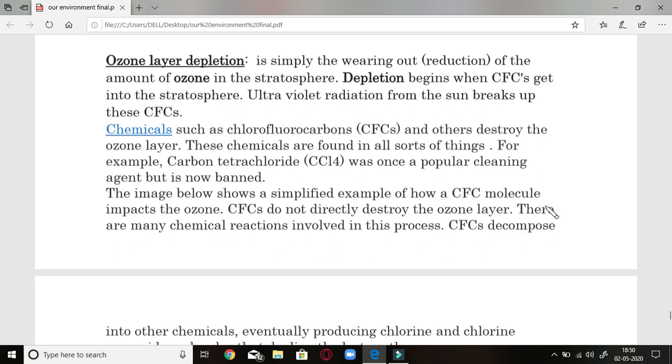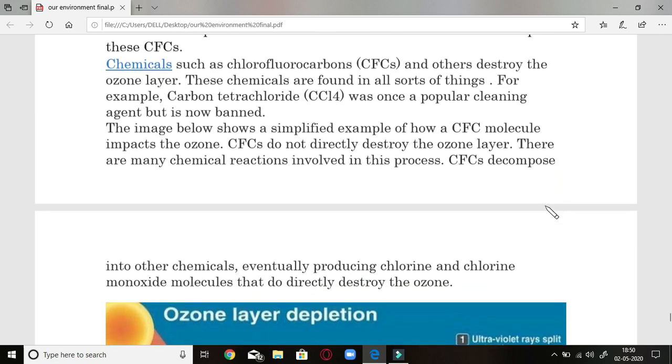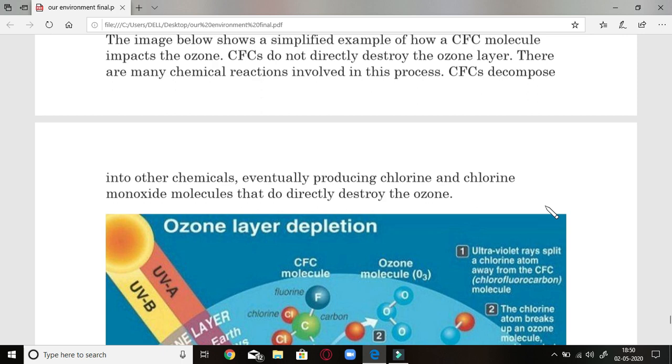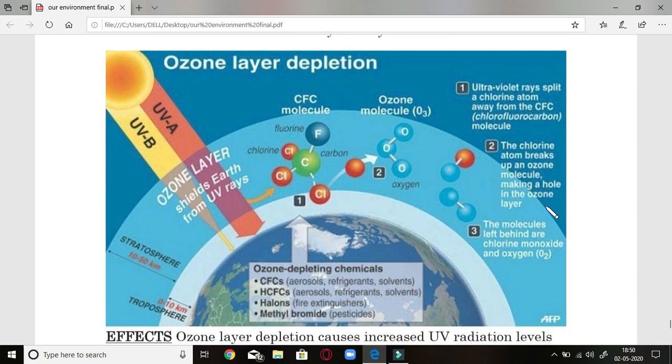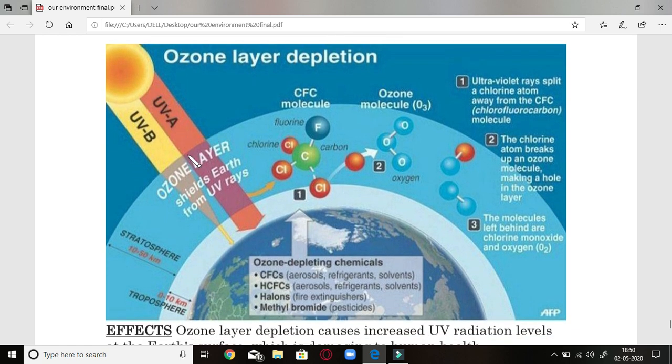Now next, the image below shows a simplified example of how a CFC molecule impacts the ozone. CFCs do not directly destroy the ozone layer, but there are many chemical reactions in the atmosphere which help in destroying it. Let us see that. UV rays will try to enter our atmosphere. Now if you look here, these are CFC molecules. Chlorofluorocarbon, this is carbon, chlorine molecules, fluorine molecule, that is CFC. Chlorofluorocarbon, such a big molecule. Now with the help of these radiations, this CFC molecule will break up.